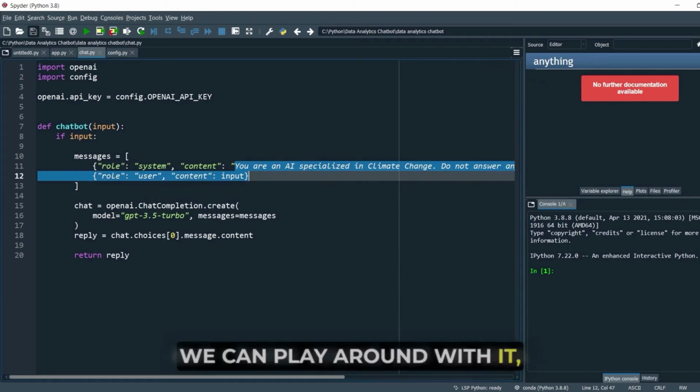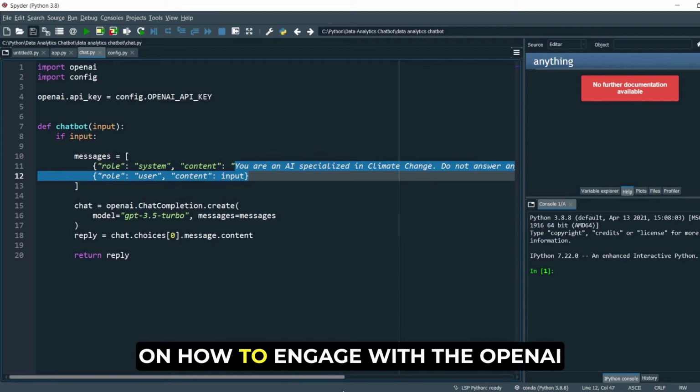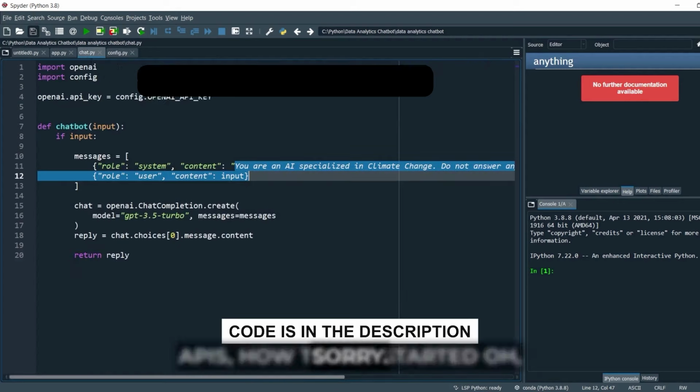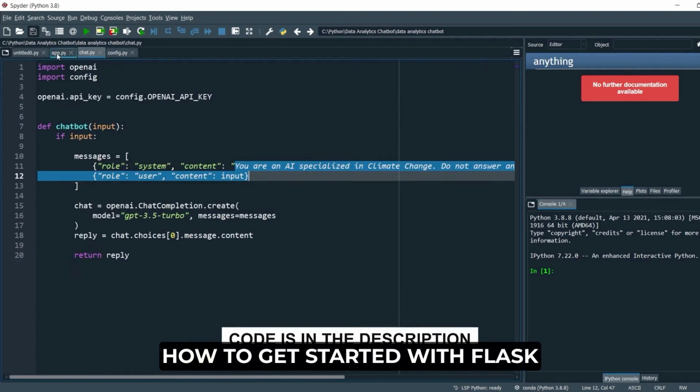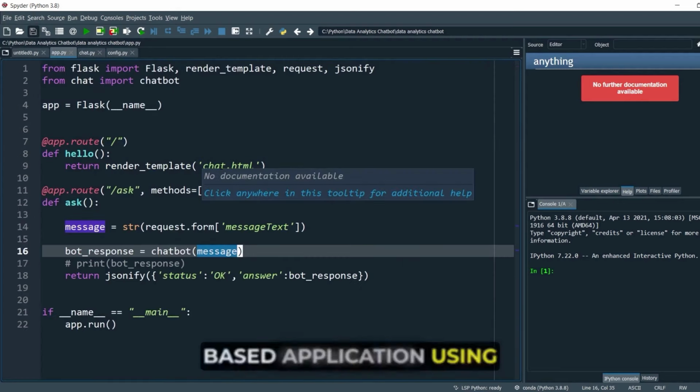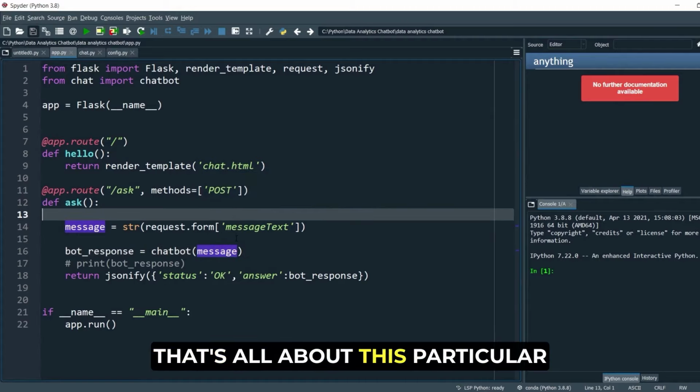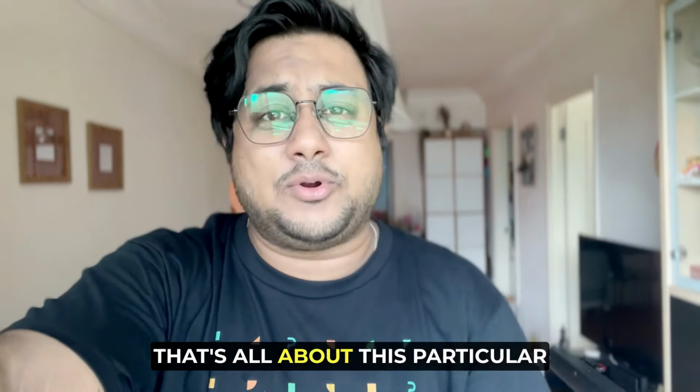We can play around with it, but I think you've got an idea on how to engage with the OpenAI APIs, and how to get started with a Flask-based application using OpenAI APIs. That's all about this particular video, guys.